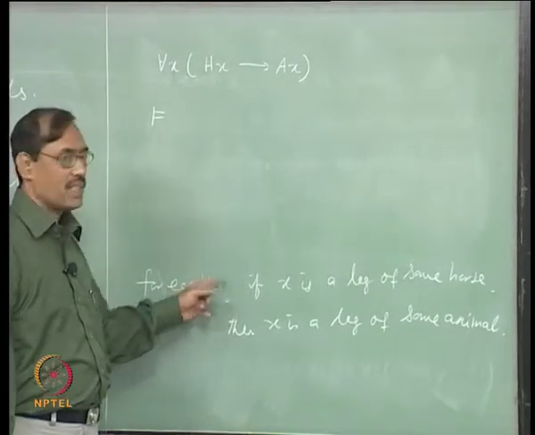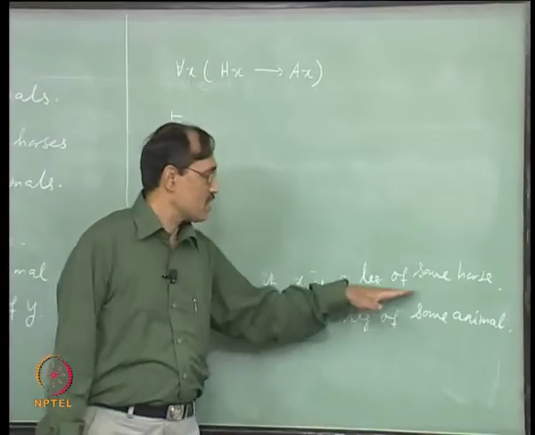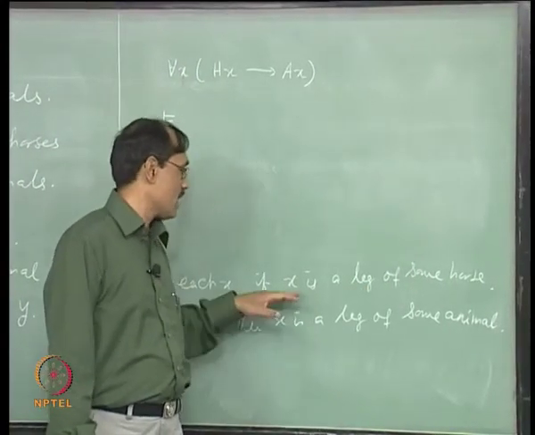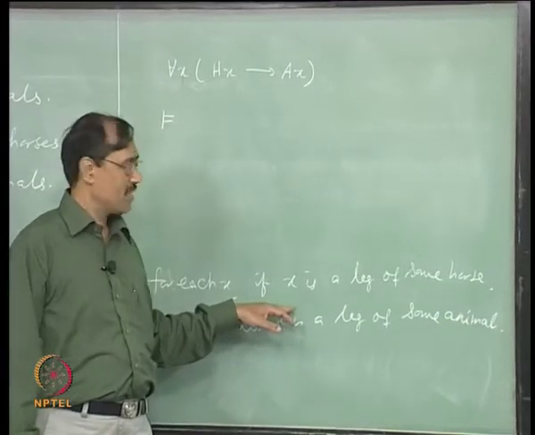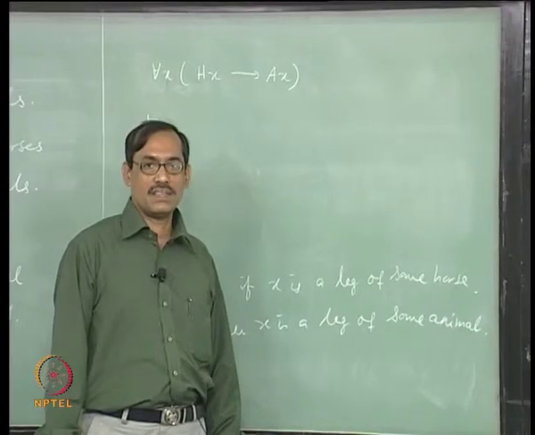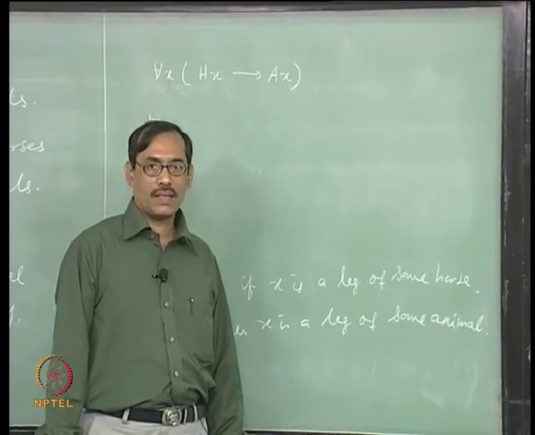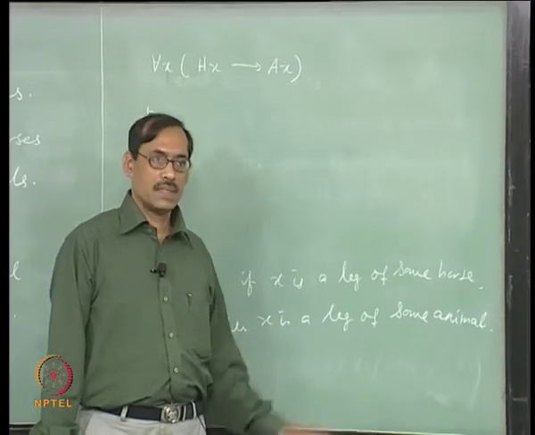Now, how to write? For each x will come in the beginning anyway, now we forget that. If x is a, so after if, before then, this looks like one formula, x is a leg of some horse. How are you going to symbolize it? Some horse.